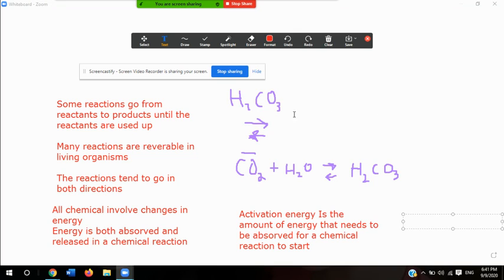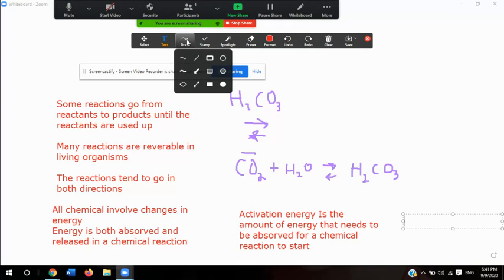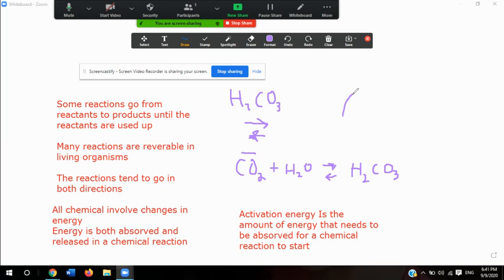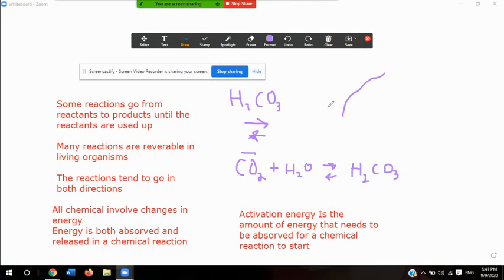So let's see if I can try to illustrate what that's trying to say. And again, I am not the best drawer in the world, but let's say you have to push this rock up a hill. Activation energy is kind of like that energy that the reaction needs to get started. So it would be the amount of energy that I need to start pushing this rock up a hill.